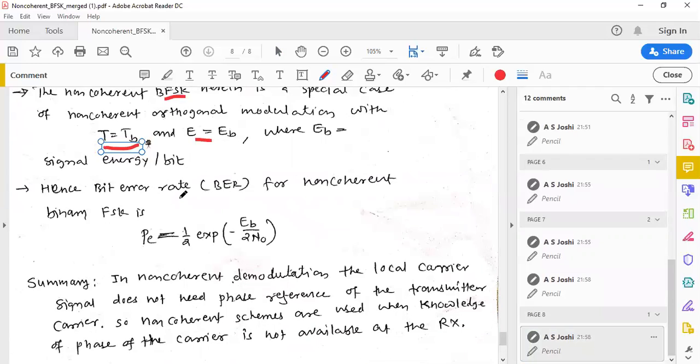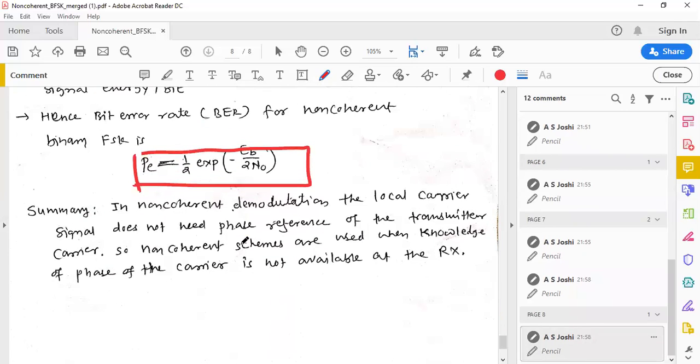Hence, the bit error rate for non-coherent binary FSK is given as P_e equal to 1 by 2 e to the power minus E_B by 2 N0.